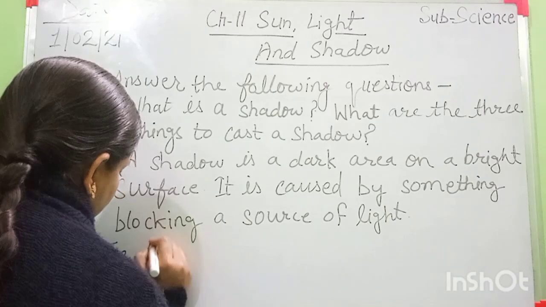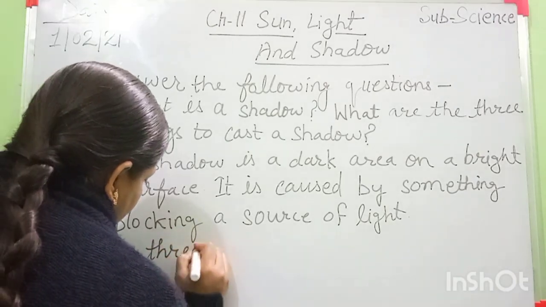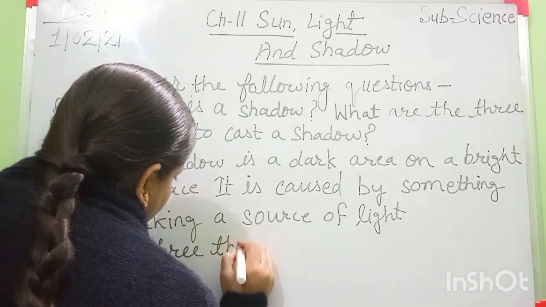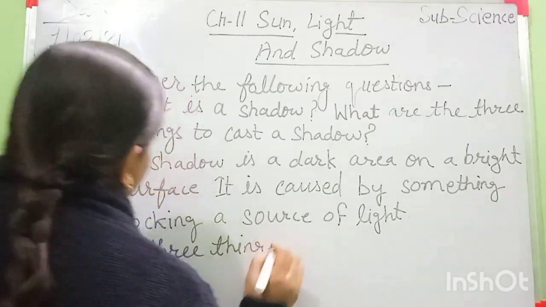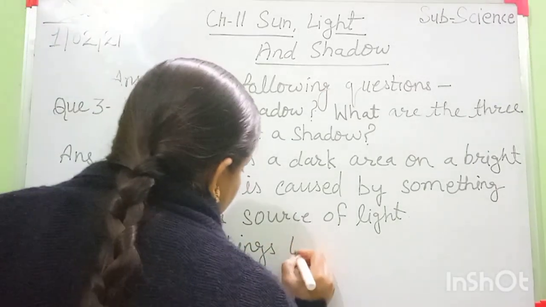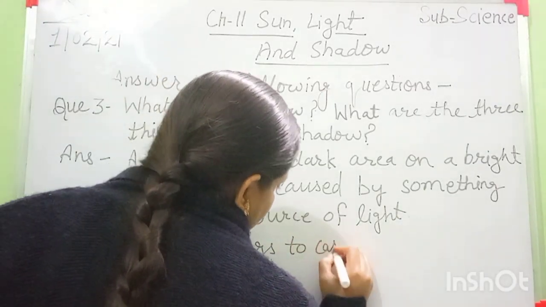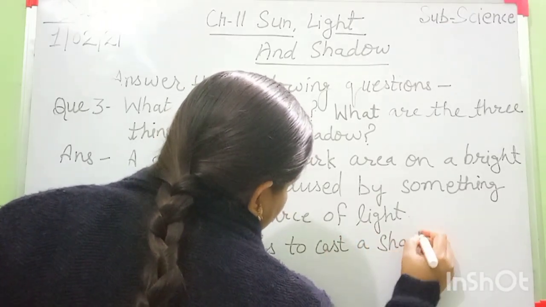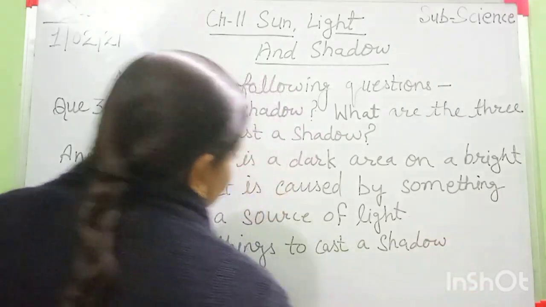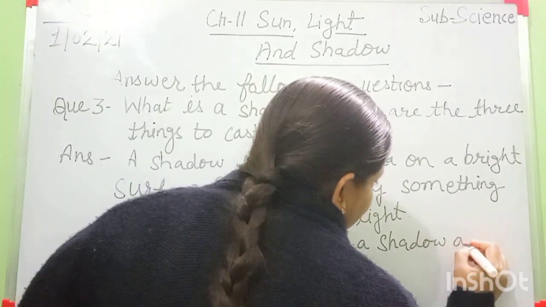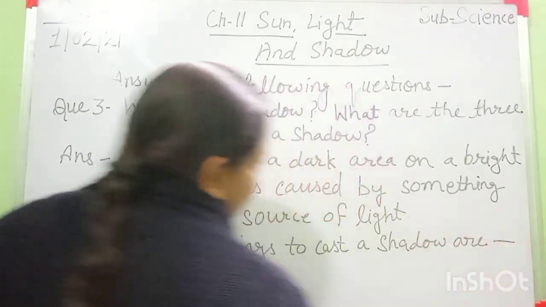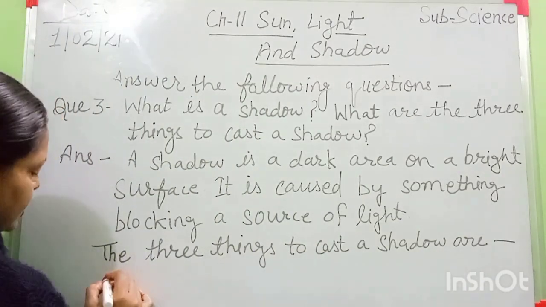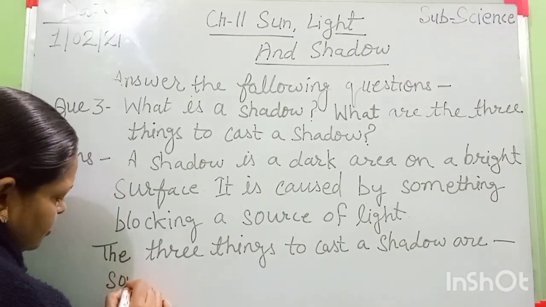The three things to cast a shadow are, tell me students, I hope all of you tell me. First, source of light.